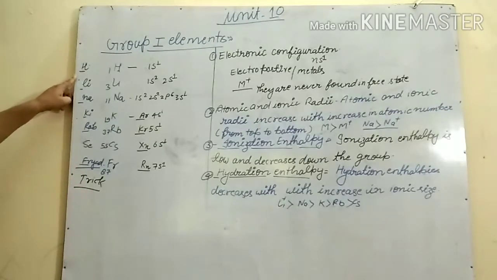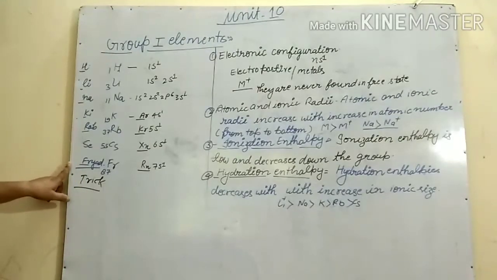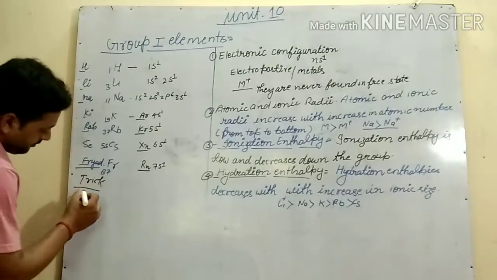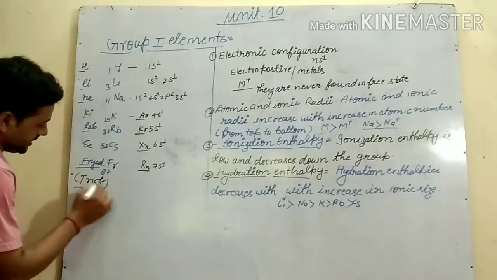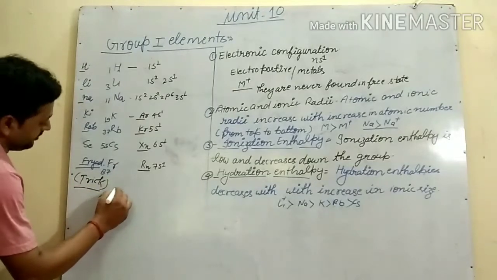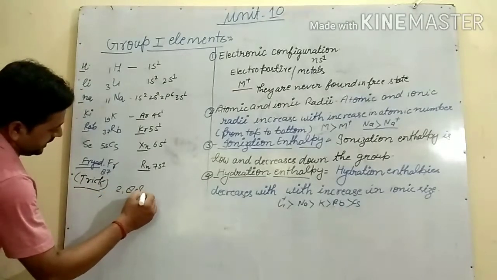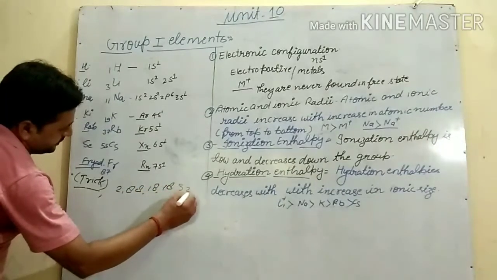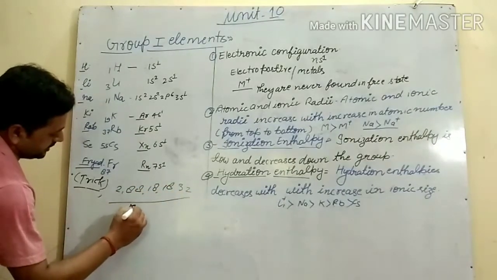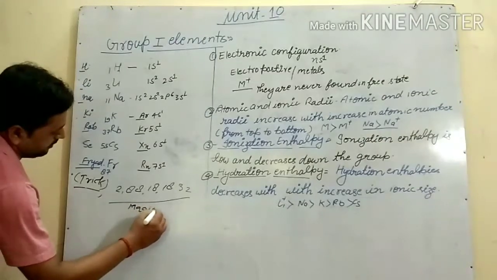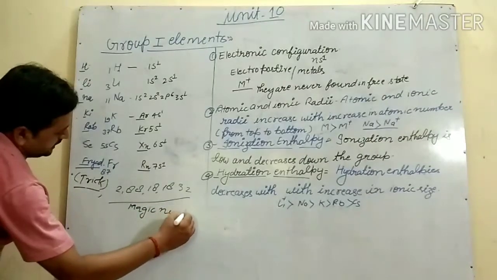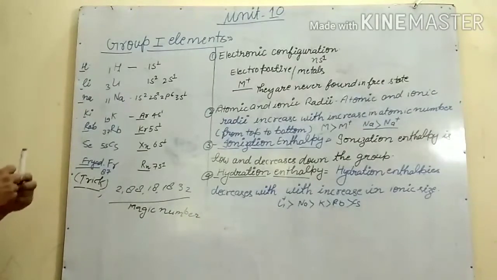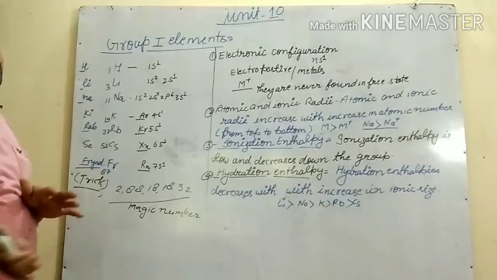So here, Helena ki rub se Faryad, and for atomic numbers: in classification of elements you have studied the magic numbers 2, 8, 8, 18, 18, 32. These are called magic numbers. So if we have learned one element's atomic number, we need not learn the others.